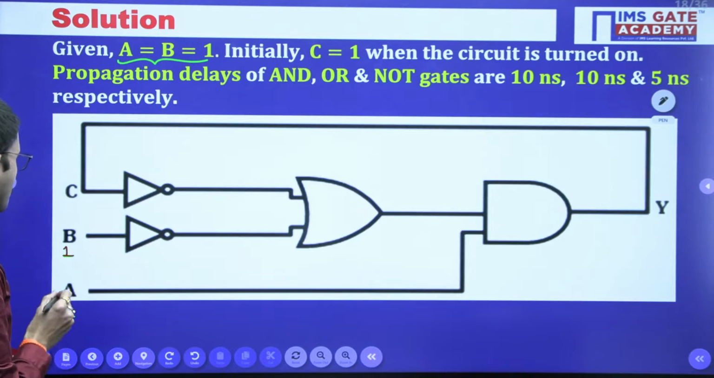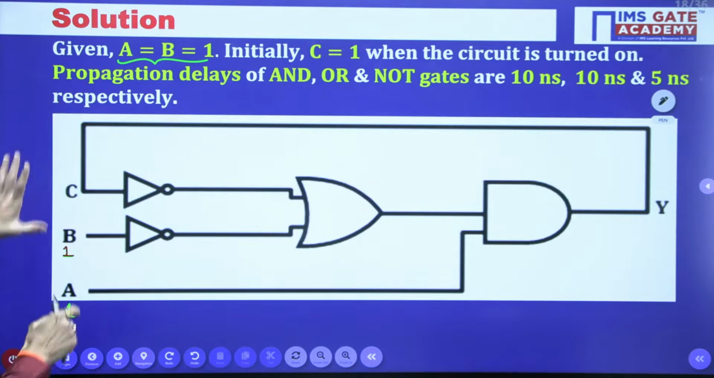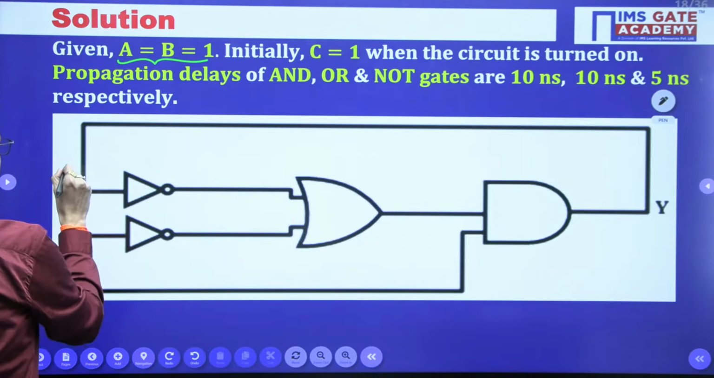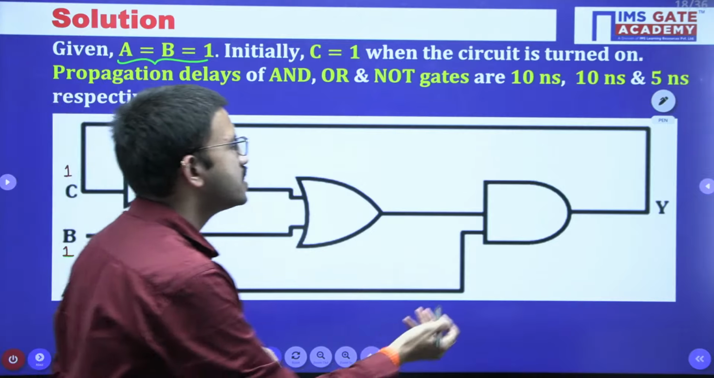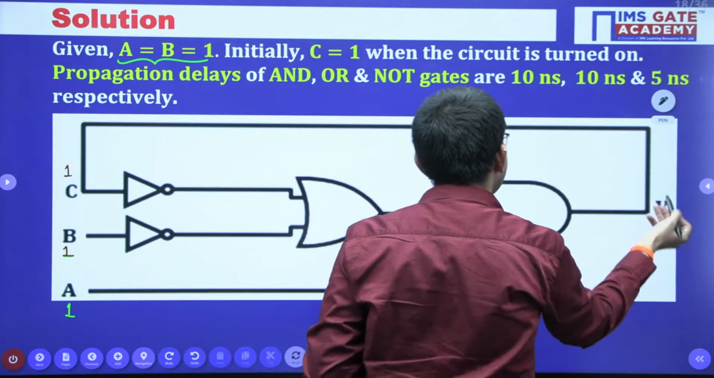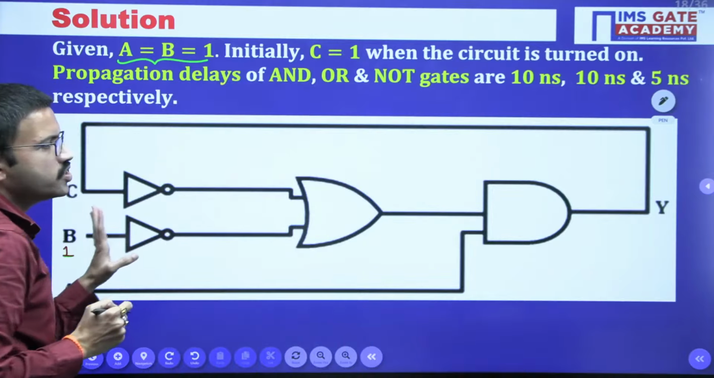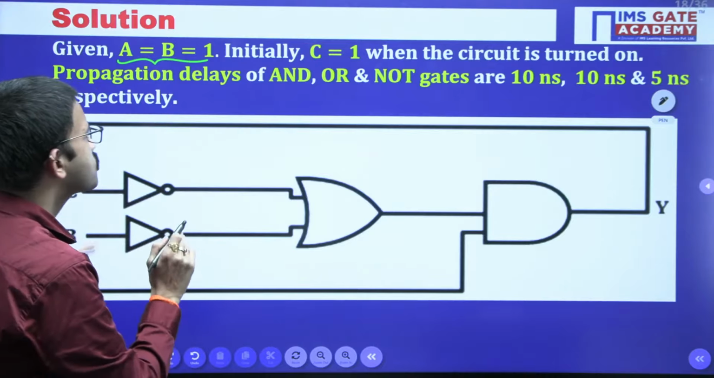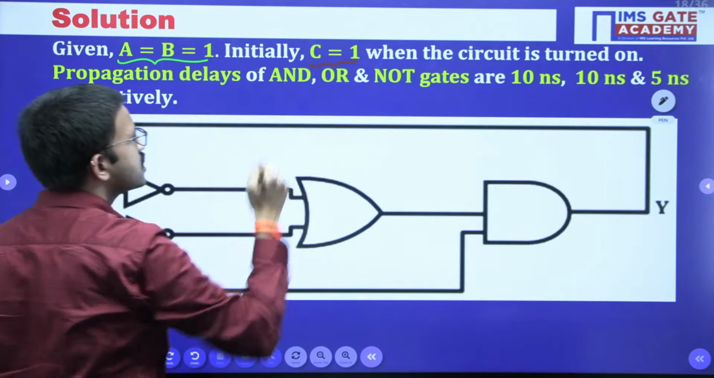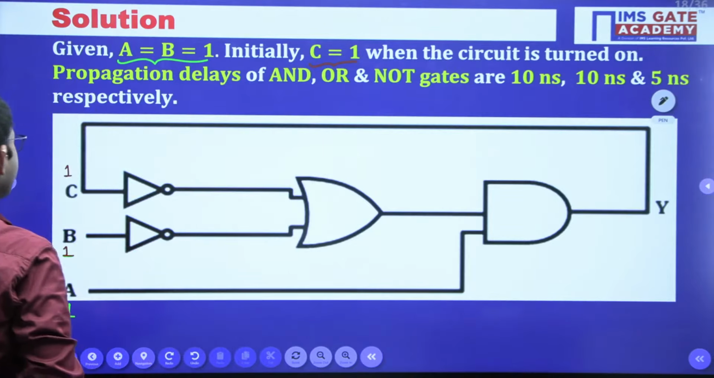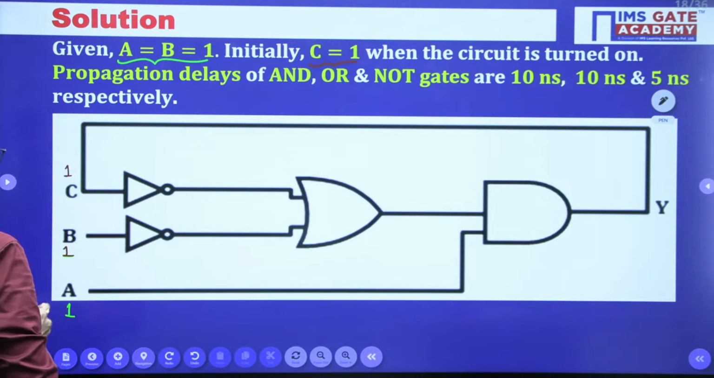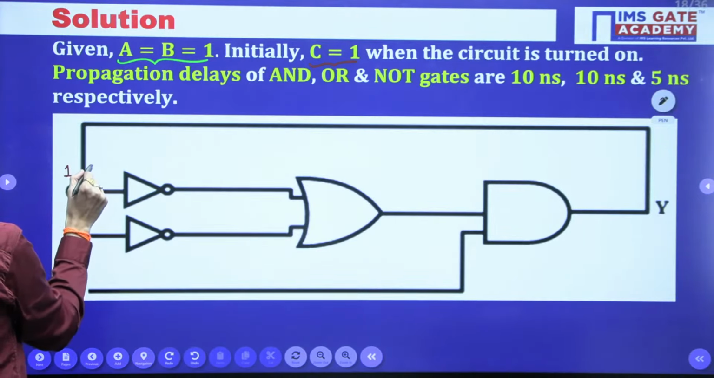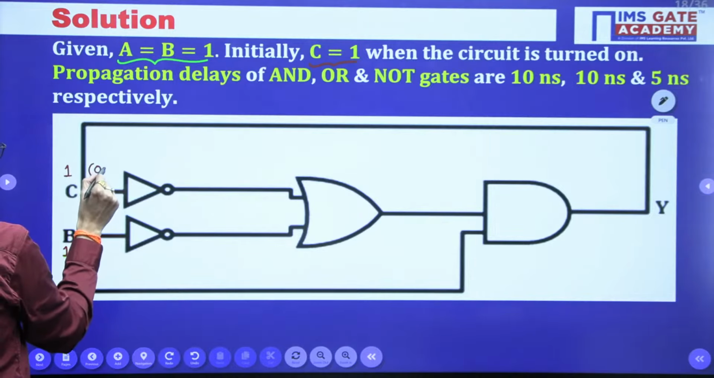So A value is 1 and B value is 1 permanently, and C value is 1 initially, because here the output of the last gate is connected as feedback. So in order to understand the operation, we have to assume some initial value. For the timing they have mentioned that initially C value is 1. So we can consider whatever A, B, C values you have at t equal to 0 nanosecond.